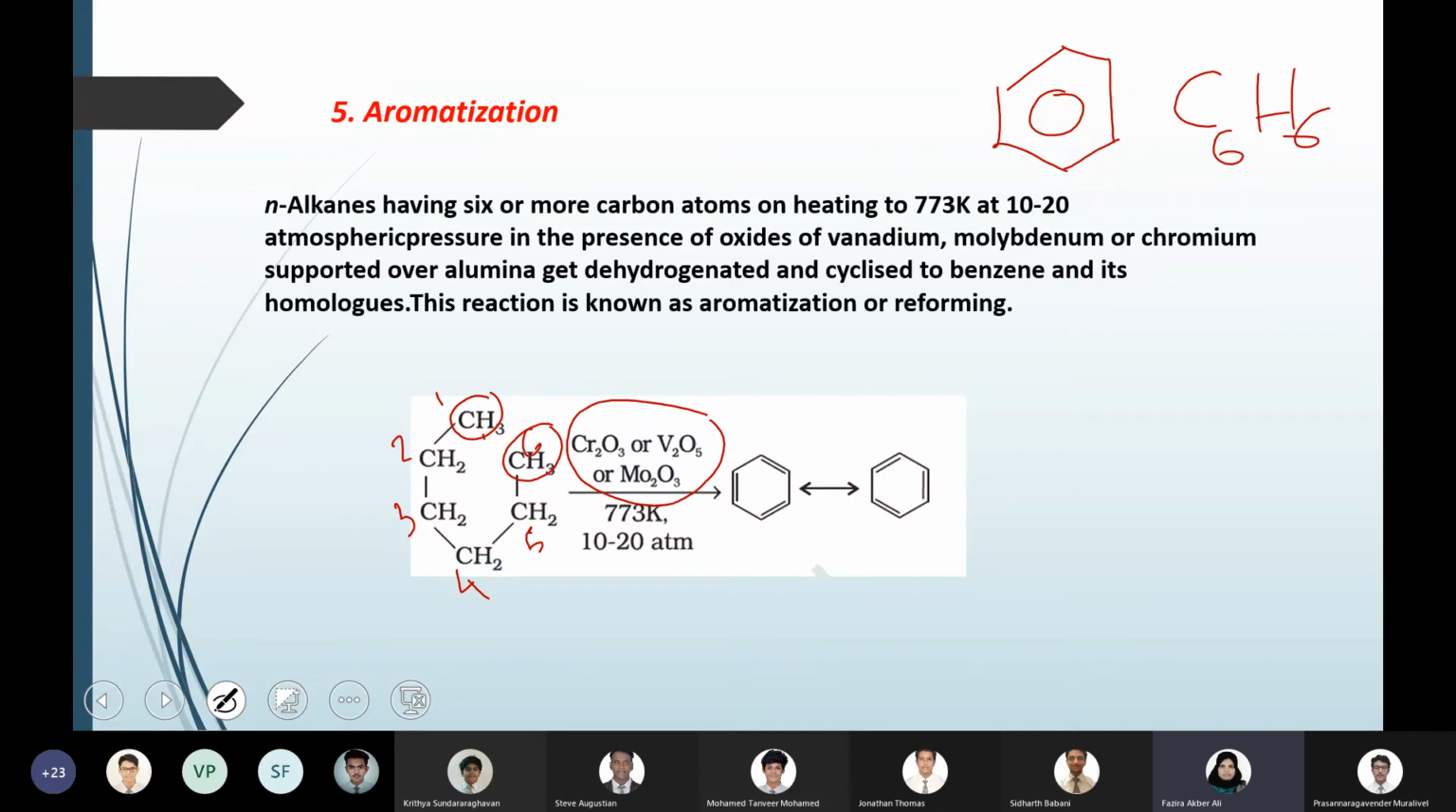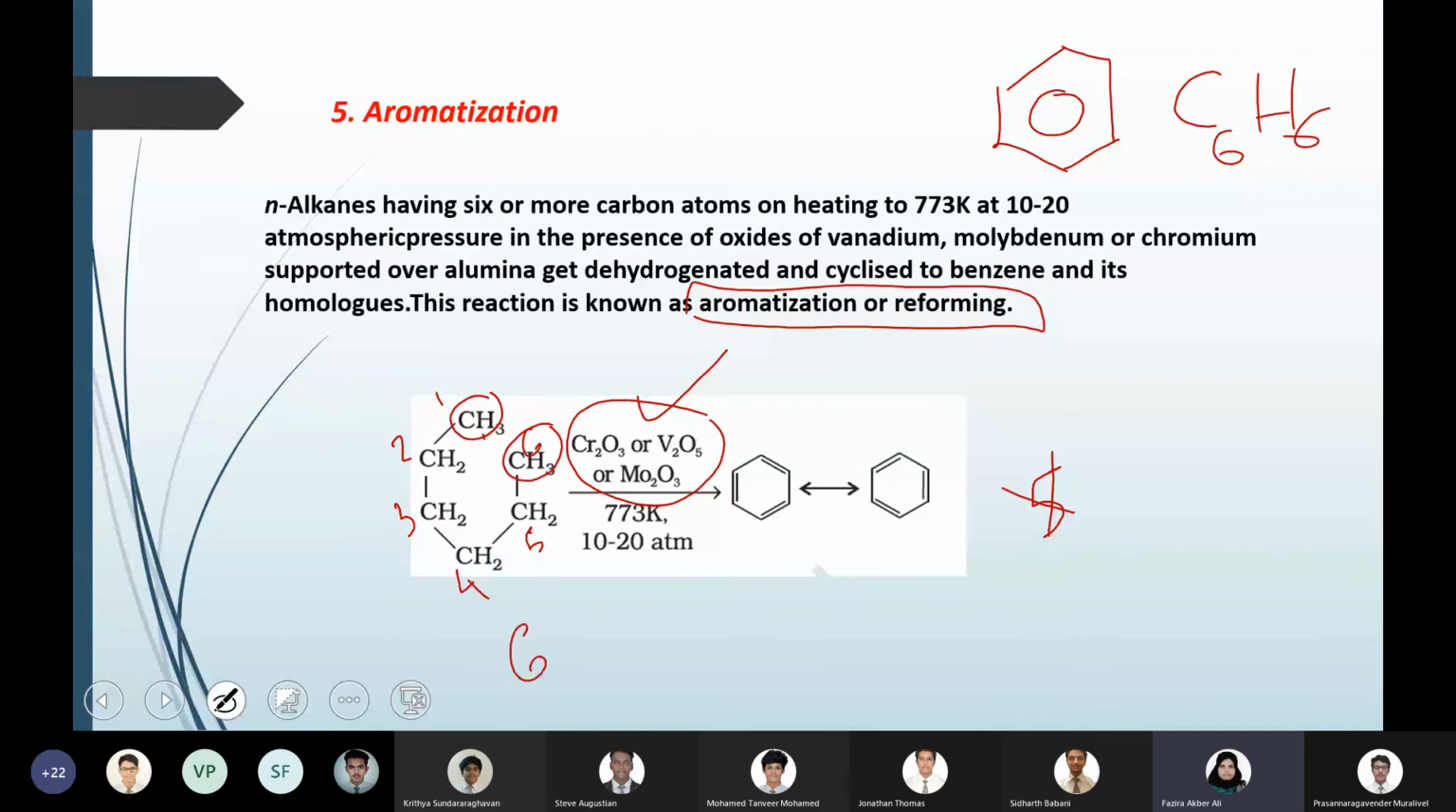This particular reaction is known as aromatization or reforming. That means a long chain compound has been converted into a cyclic compound. So these catalysts are important in this kind of reaction. Minimum 6 carbon. There is no 5 carbon aromatic compound. So hexane is the lowest member that you have to take.